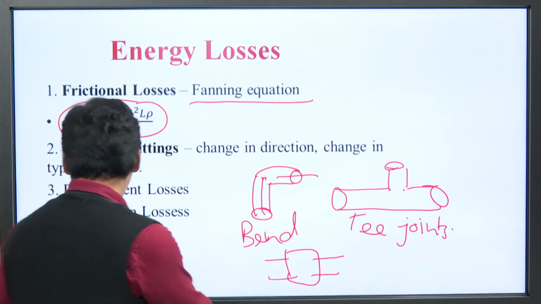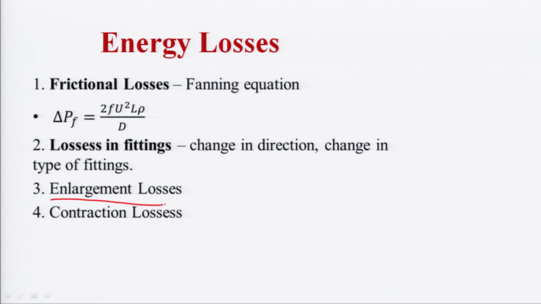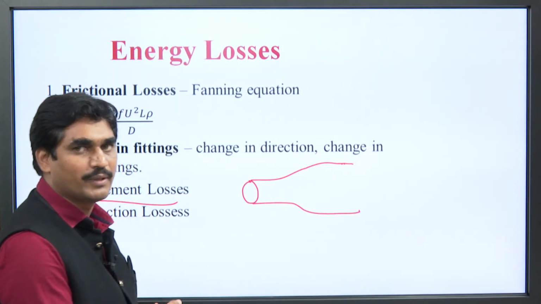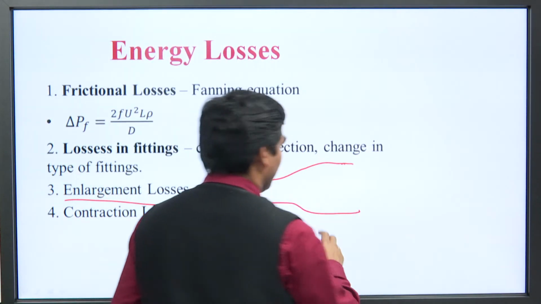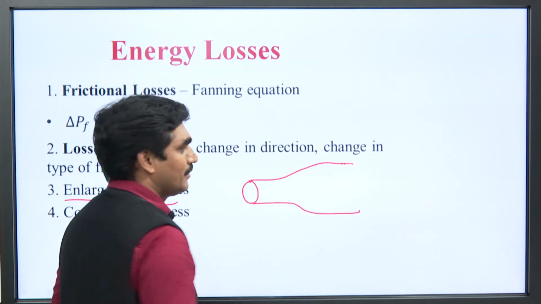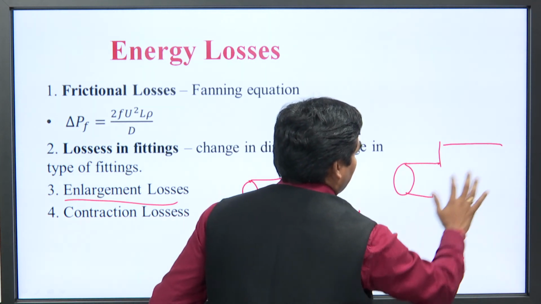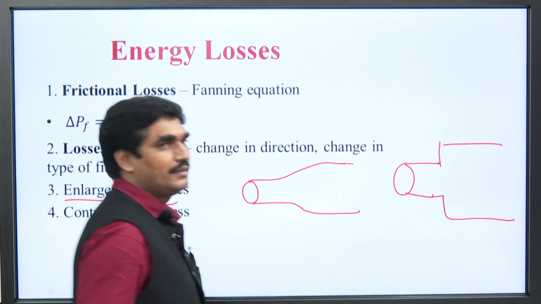The third one is enlargement losses. What is it? Suppose from a smaller diameter a liquid is moving to a larger pipe diameter. There are two types. One is a gradual increase in diameter and the other is a sudden increase in diameter.